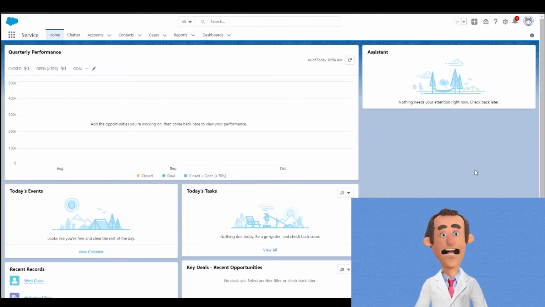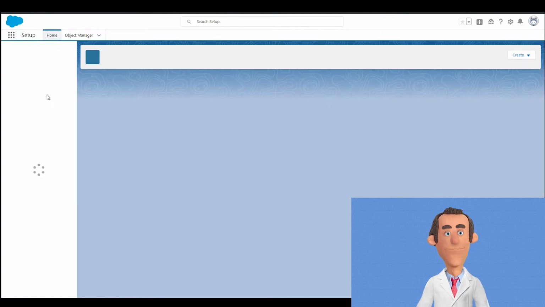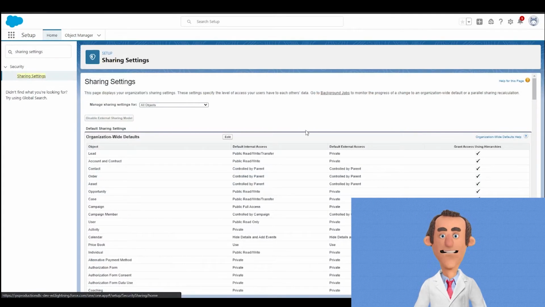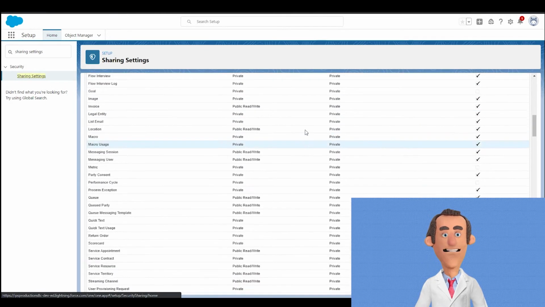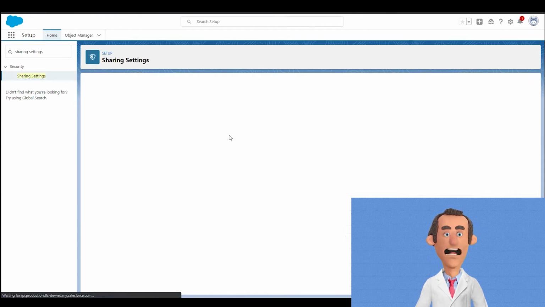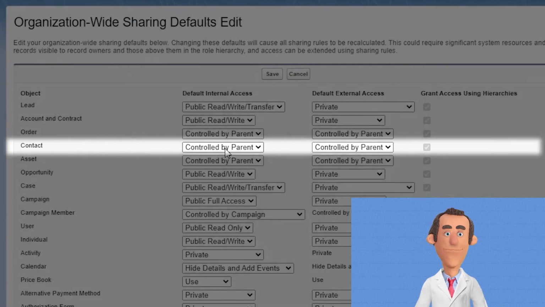For this demonstration, we will run through how to set up basic object sharing in Salesforce. For this, you'll have to go to your Setup menu, and then search for Sharing Settings. In your sharing settings, you can see the current sharing settings for every object, custom and standard, in the system. Change this by clicking Edit. We will use Contact as an example.